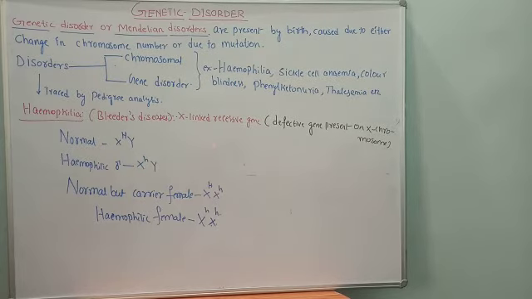Why is it called X-linked recessive? Because the defective gene responsible for hemophilia is present on the X chromosome. Hence we call it sex-linked inheritance, or a sex-linked recessive gene.